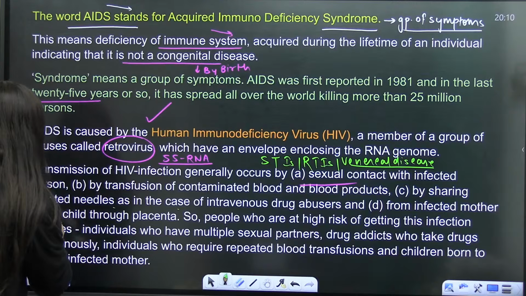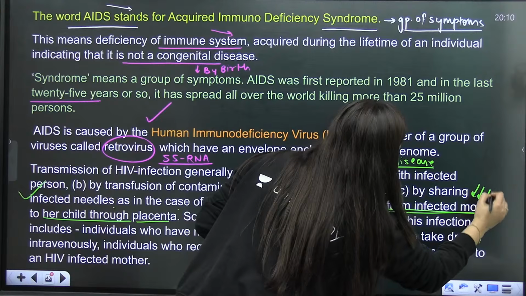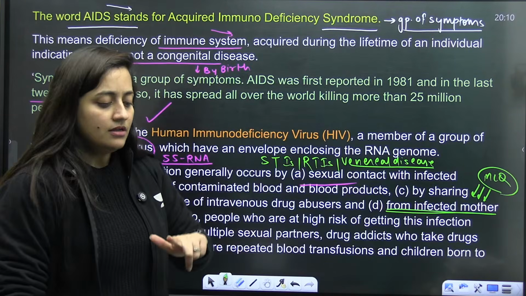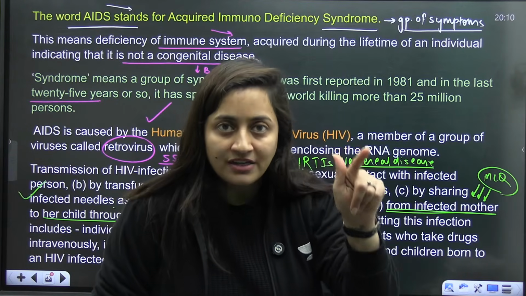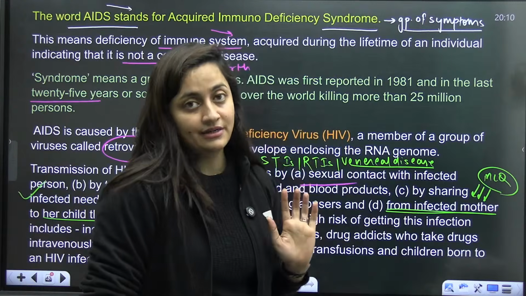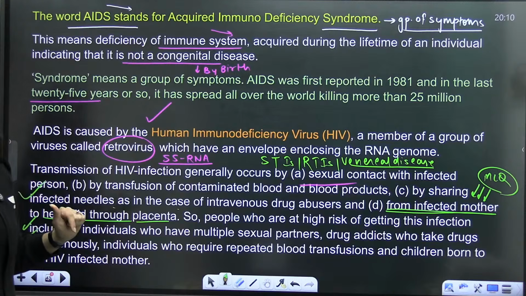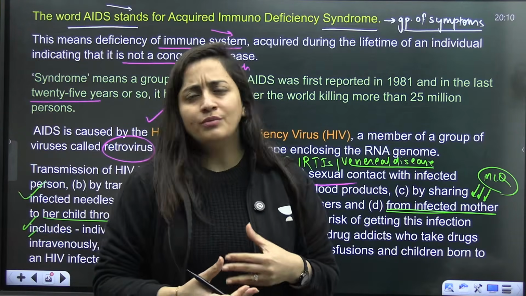It can also spread from the infected mother to her child through placenta. So yes, an MCQ can come from this part as well, whether AIDS will pass from the infected mother to the child. Yes, through placenta. It is not something that will spread from touch. If you're sitting with a person having AIDS, no, one should not avoid them.